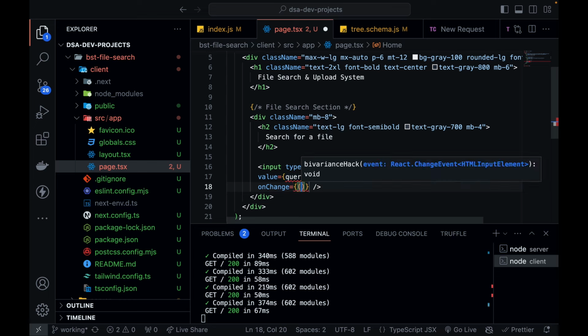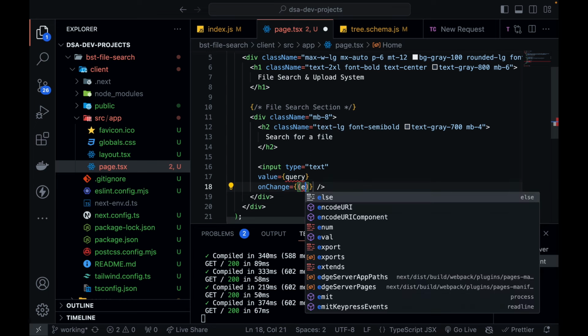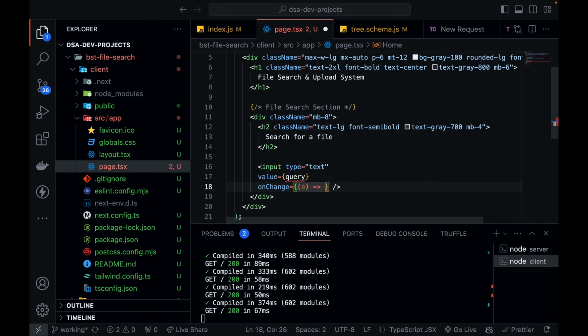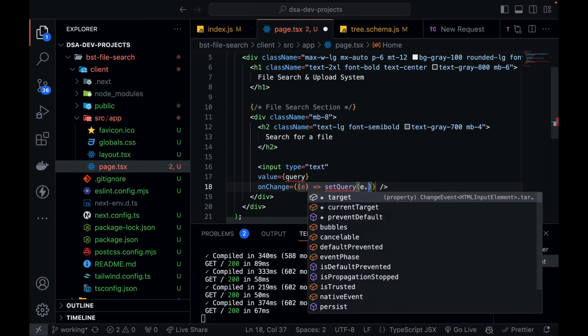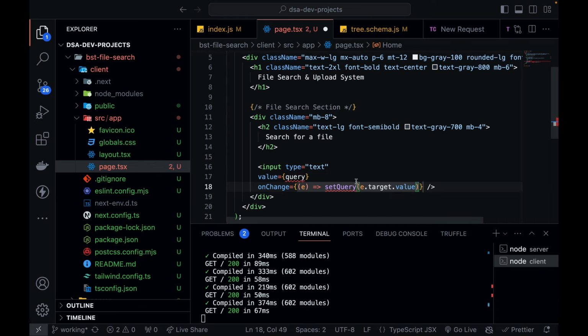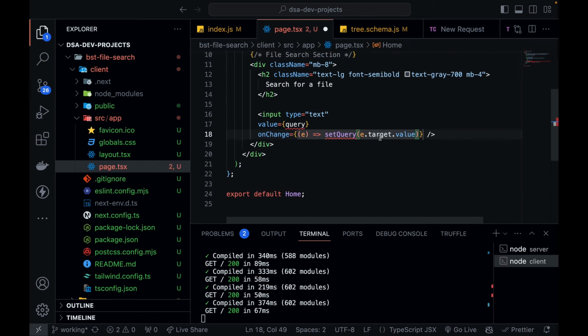Okay, so set query, and it should be e.target.value. So whatever I typed, it is going to set it to the query variable using my setQuery function.